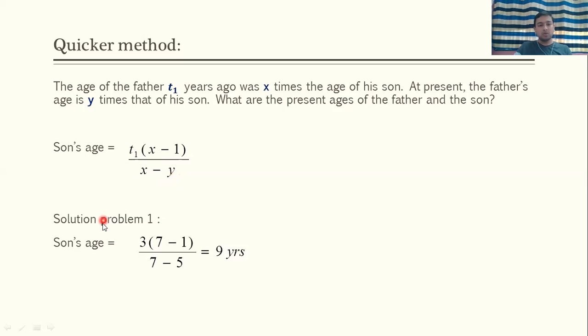ओके, सो सेम जो प्रीवियस प्रॉब्लम था, अगर हमें उसे सॉल्व करना है तो सन्स एज इज इक्वल टू 3 in bracket 7 minus 1, 3 years ago father's age was 7 times that of his son, and at present father's age is y times that of his son, that is 5. So 3 in bracket 7 minus 1 upon 7 minus 5. तो अगर हम इसको सॉल्व करते हैं तो क्या बन जाएगा, 3 into 6 18 divided by 2, so it is 9 years. तो सिंपल ये भी फॉर्मूला आप याद कर सकते हो.